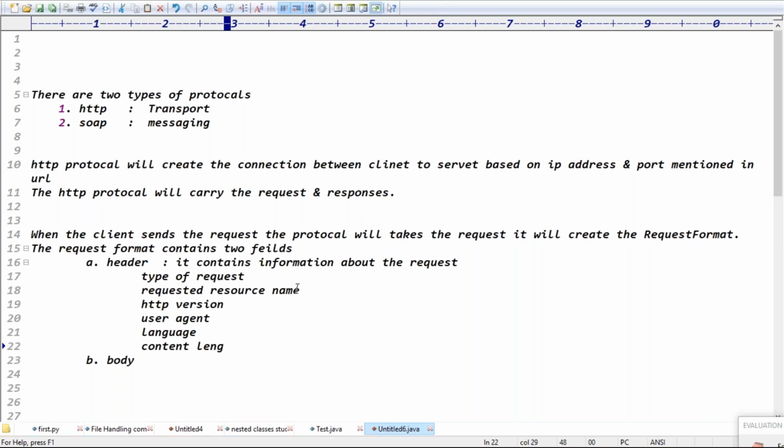This is all the request headers, guys. But exactly the body, guys, is nothing but the request details, right?